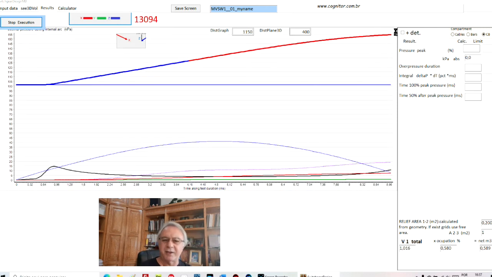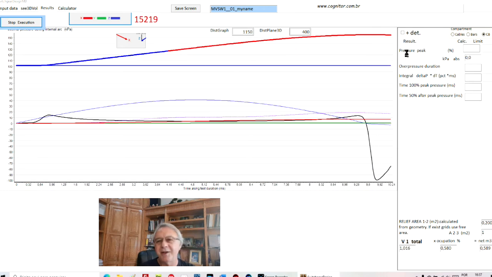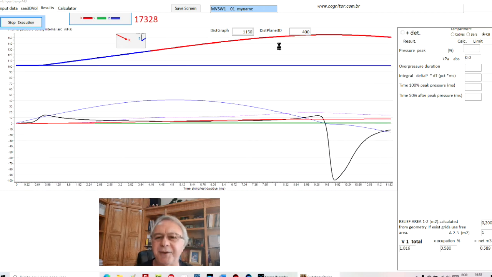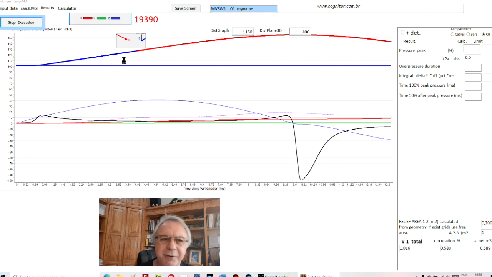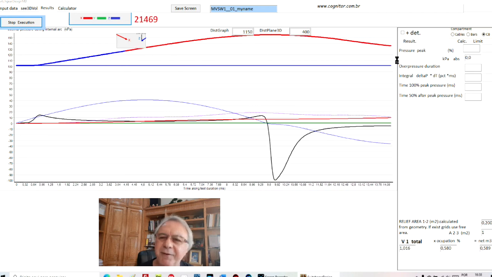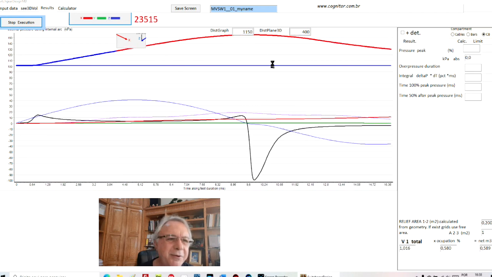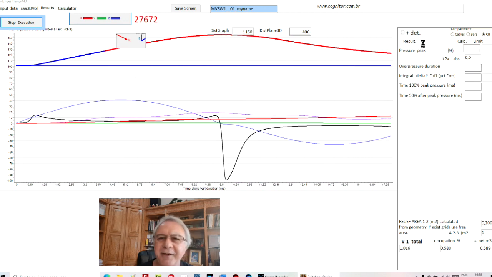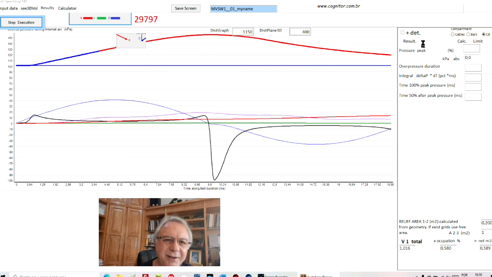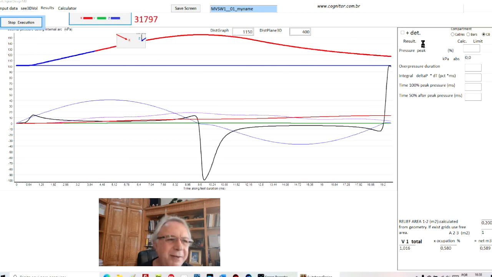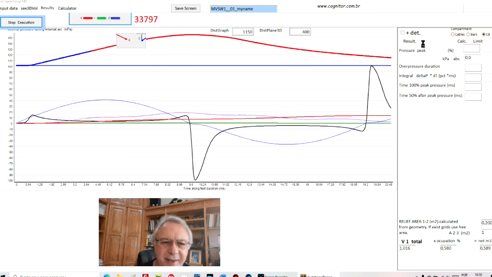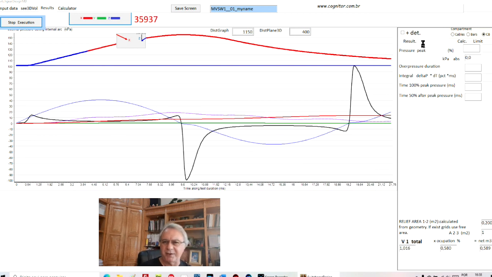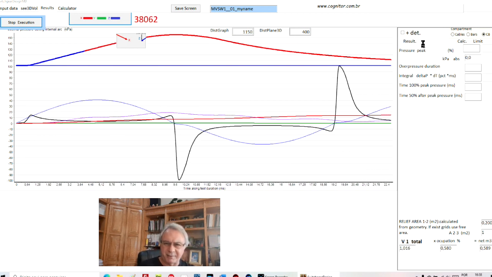With this pressure curve, the peak value of the pressure curve and the area under the pressure curve along the time, I can take these parameters that I'm calculating here to compare with some indicators that will tell me if the equipment would pass in the test or not pass in the test.